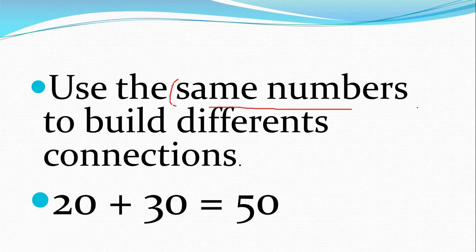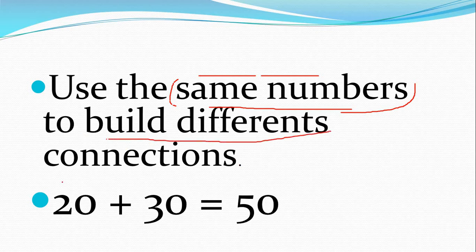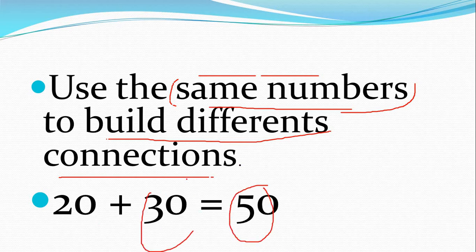Use the same numbers to build a different connection. Understood? But here both numbers are not the same. We have to build something different. Understood all, students? Okay, now we move on further.